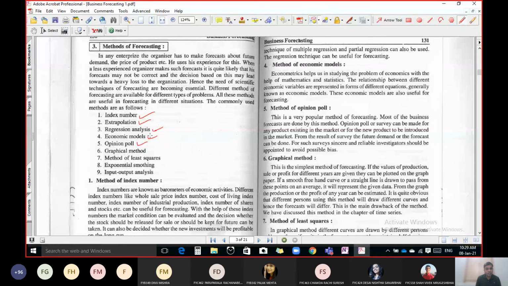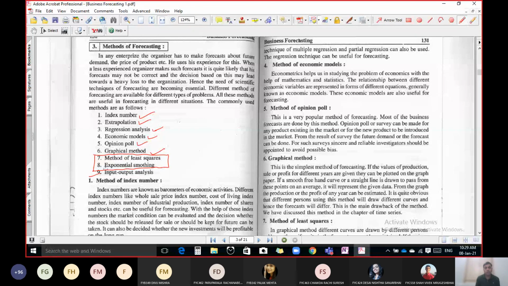In this chapter we have to study two methods in detail: the method of least square and exponential smoothing. Input output analysis is also a method of forecasting that you will study in your 5th or 6th semester.